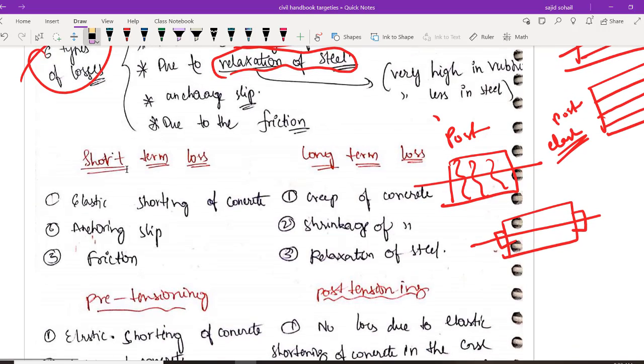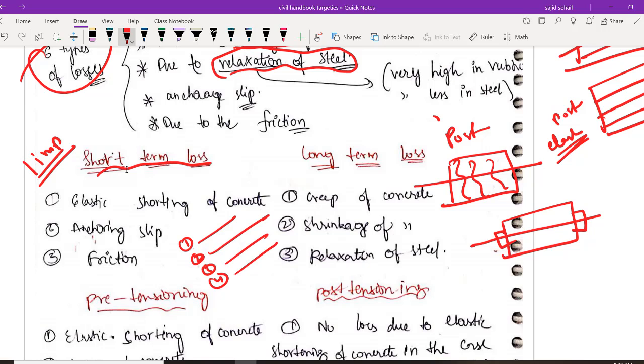Now let us divide this. A first important bit I am going to teach right now, whether it is for state PSCs or ESE. What of the following losses are short-term losses? Okay, so you can have multiple choice, like you will be having 1, 2, 3, 4, and they will ask you to select the options 1, 2, 3, or just 1 and 2, or 1, 2, 3, 4. So like this there will be 4 options A, B, C, D. You have to pick the right answer. And this is a very frequently asked question.